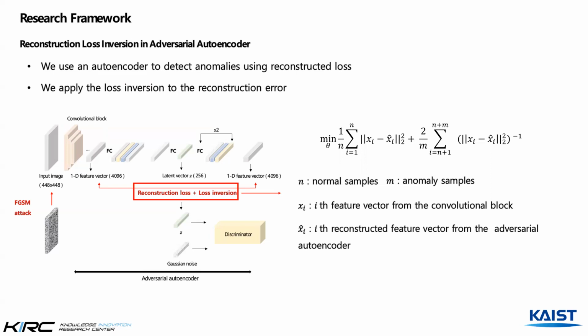However, we want to train a noise-resilient model, which is not confused with unclear samples such as Gaussian noise. This study, therefore, used an adversarial autoencoder rather than a VAE, as it could make our latent feature more clearly distinguishable from unclear samples. To better detect confusing anomalies, we not only use a reconstruction error, but also borrow the loss inversion concept from the deep SAD model. In this equation, the second term means the loss inversion. When we reconstruct an anomaly's feature vector, we intentionally make it reconstructed so that it is not similar to the original feature vector.